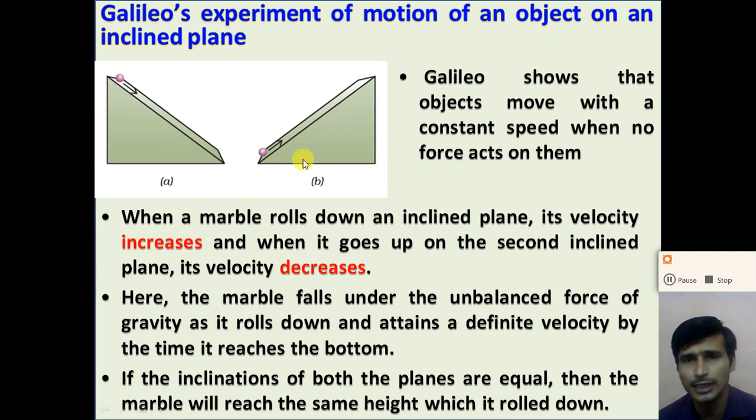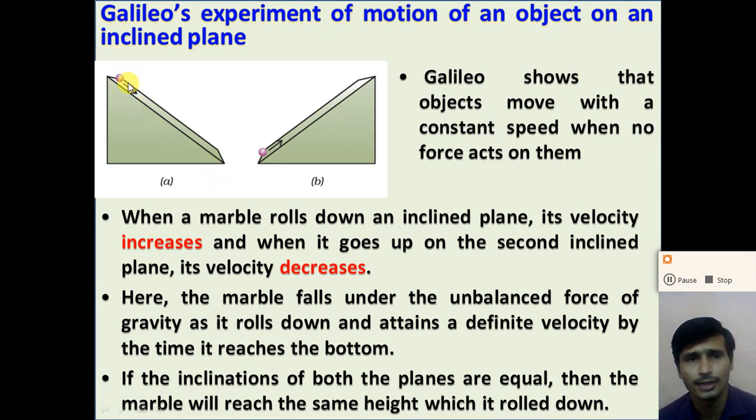So Galileo shows, by this experiment, that an object moves with constant speed when no external force is acting on it, right? So first experiment, when a marble rolls down an inclined plane. Second, Galileo takes an inclined plane, like look at this figure, right?